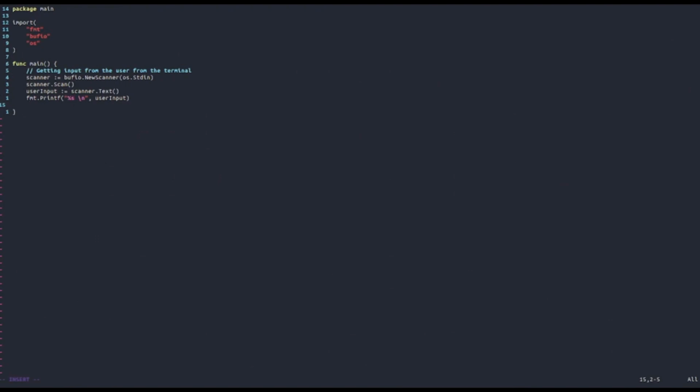In order to do this, we're going to need another package, and this is the strconv package. As the name suggests, this package is responsible for typecasting, also known as type conversion. In particular, it implements conversion to and from string representations of data types. So if we have a data type that is in a string format and we want to convert it to an integer, we can do it with this library. And this is specifically what we wanted to do in the example I made above of a calculator application. So we get an input that is a string and we want to convert it into an integer.